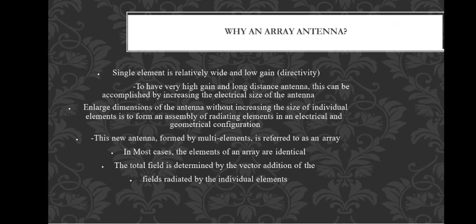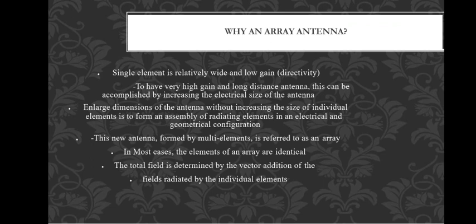So what is the way? They enlarge the dimension of the antenna without increasing the size of the individual elements. The antenna size should be increased by using n number of antennas or n number of elements to form one group or assembly of radiating elements in electrical and geometrical configurations. What are the electrical and geometrical configurations?